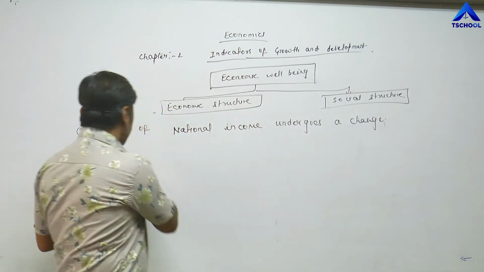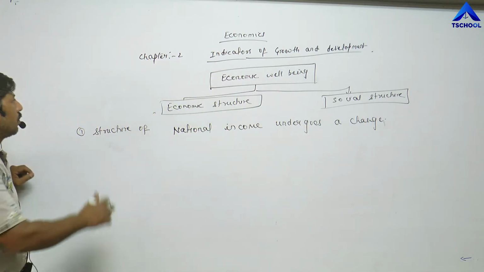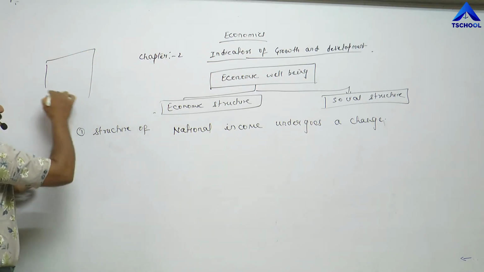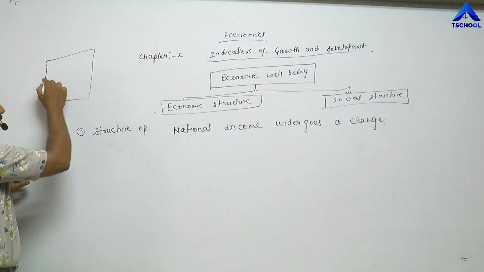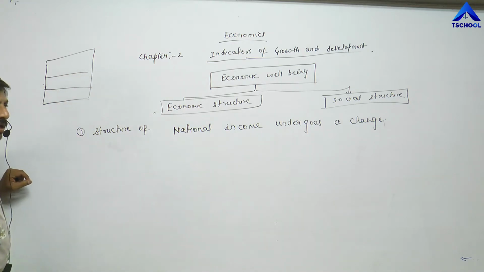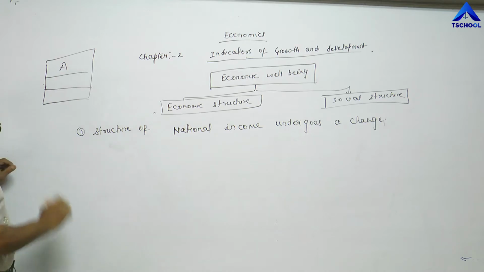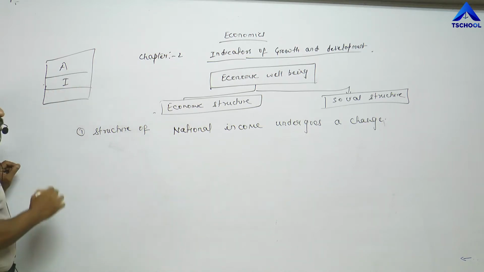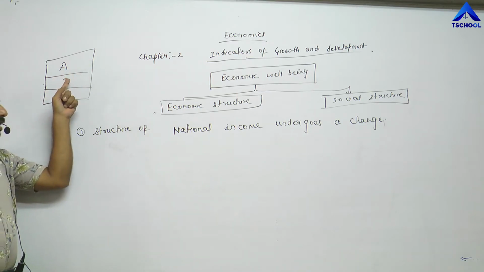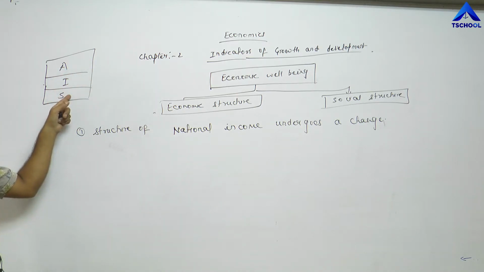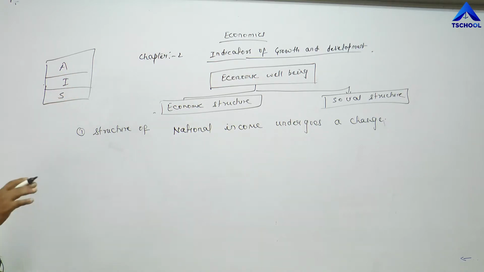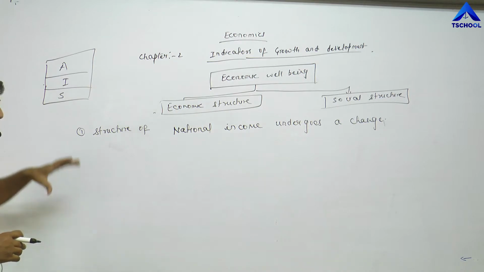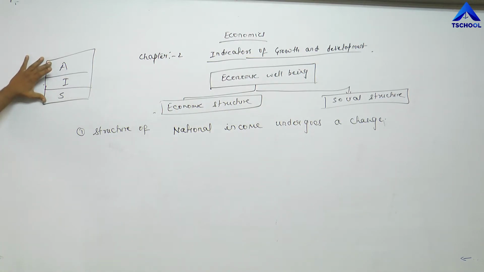Now what is the structure of national income? We know that the whole economy, all individuals and working populations, are involved in these three areas: agricultural, industrial, and service sectors. So agricultural sector, industrial sector, and service sector, also called primary sector, secondary sector, and tertiary sector. So all working populations engage themselves in these three sectors.